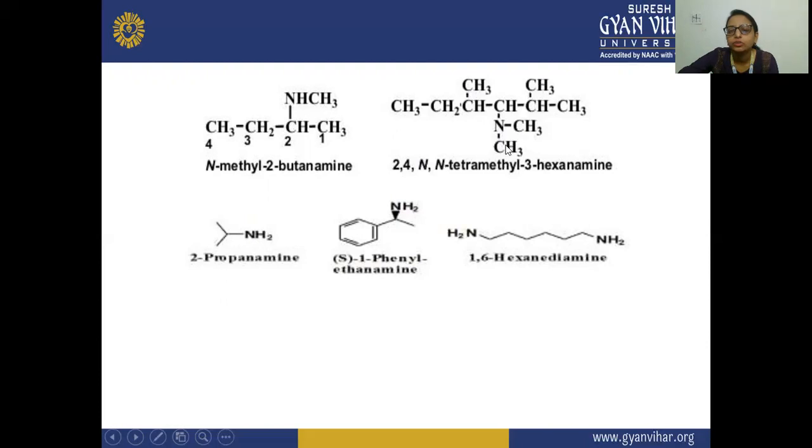That is why we are writing here N, N: two methyl groups are present on the nitrogen. So here tetramethyl, 1, 2, 3, 4: four methyl groups are present. 2,4,N,N-tetramethyl-3-hexanamine. On the third position, this amine group is present, and this is your longest chain, hexa, 6 carbon atoms: 1, 2, 3, 4, 5, 6. So here its name is 2,4,N,N-tetramethyl-3-hexanamine.